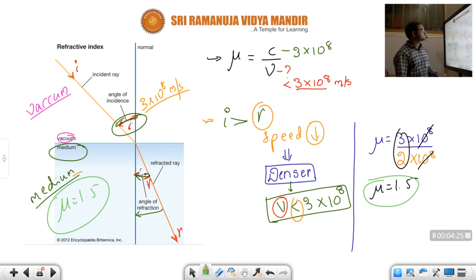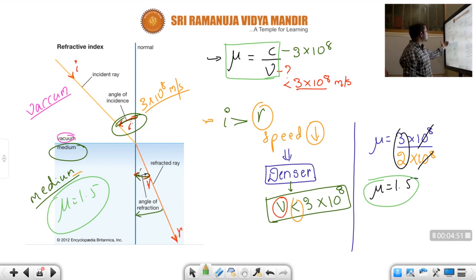This is how we will use this formula, children, for calculating refractive index of a particular or required medium. Children, this is very, very important. Very, very important. Okay. Next, if we observe, children, we got mu is equal to 1.5.